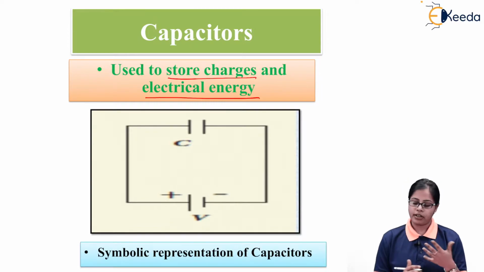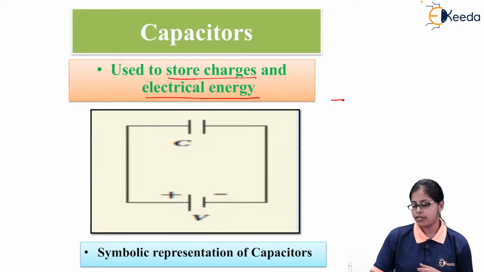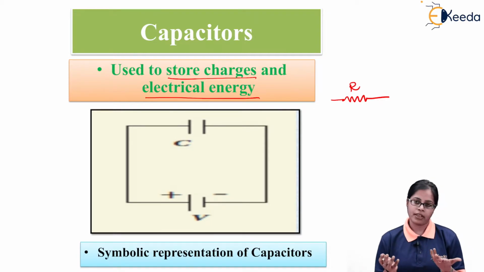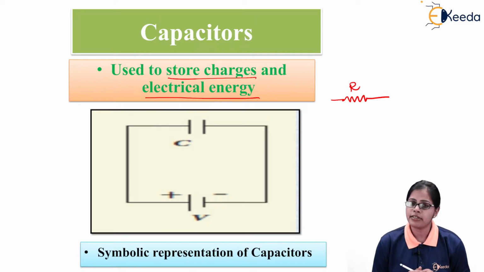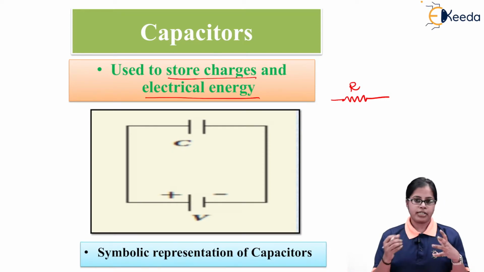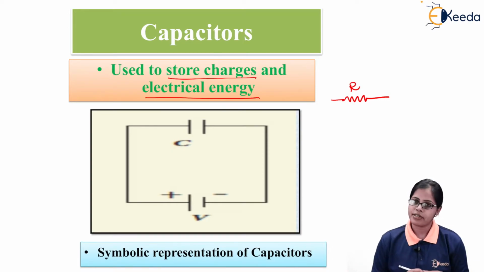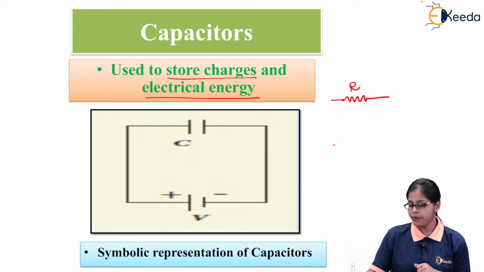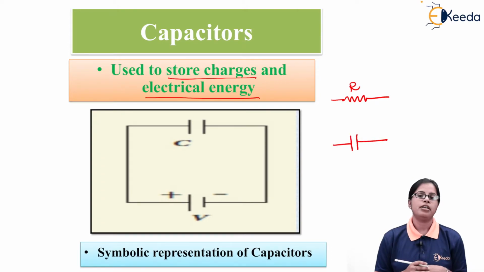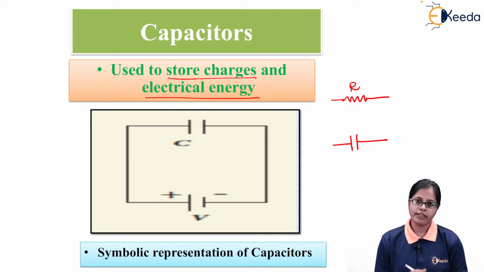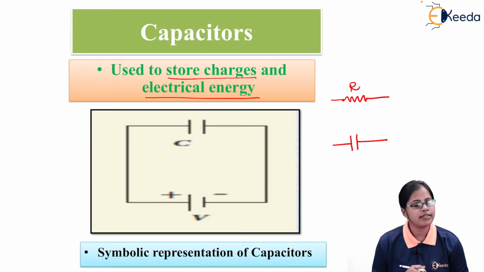If you are aware, whenever we show this exact line, this is the representation of a resistor. As soon as we see this particular sign, we say that this is a resistor. In a similar manner, the symbolic representation of a capacitor is two parallel lines. They both should be of equal length and they should be separated by a certain distance.